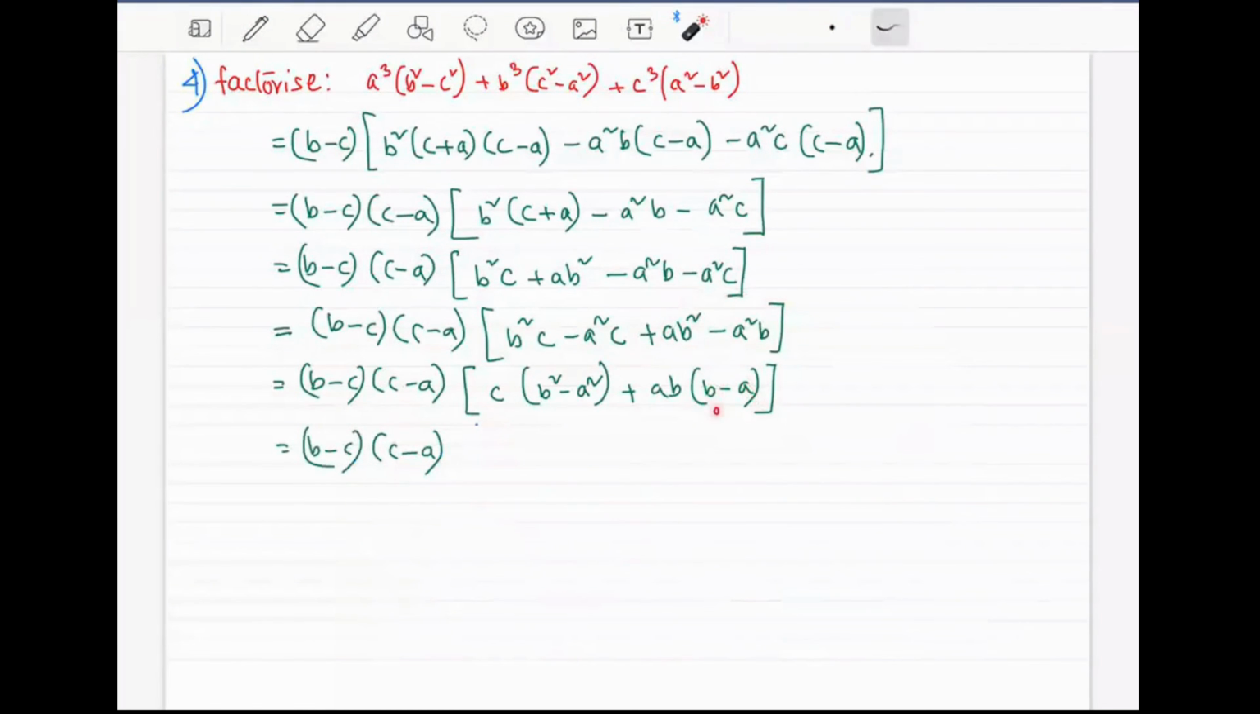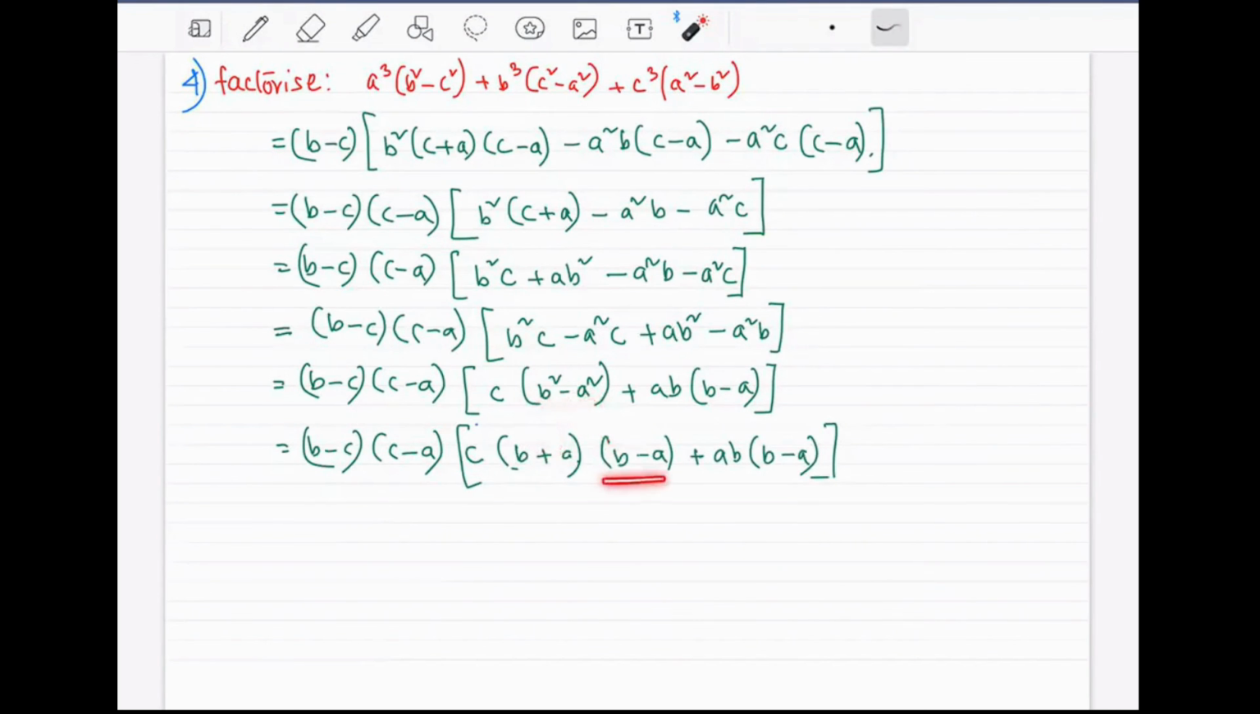You see b minus a here, b minus a here. We will obviously have b minus a from here. How? By breaking down b square minus a square as b plus a and b minus a. Okay, let's break it down. c(b plus a)(b minus a) plus ab(b minus a). Right. This is broken down into these two parts right here.